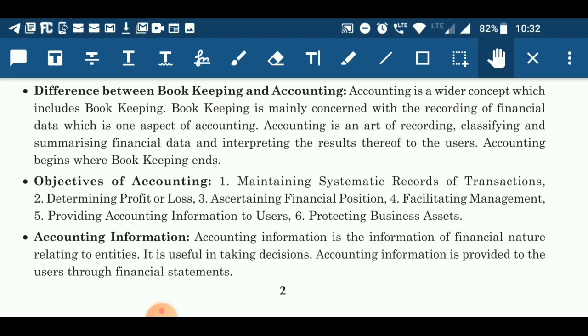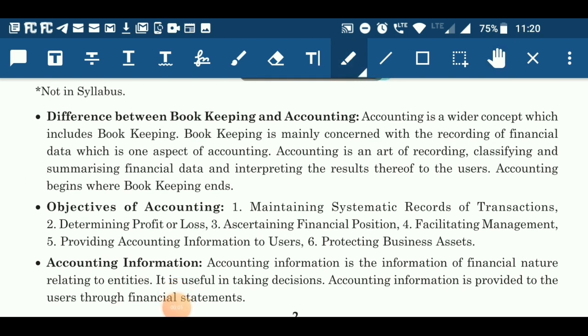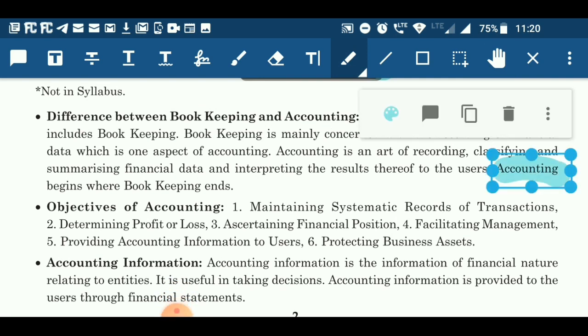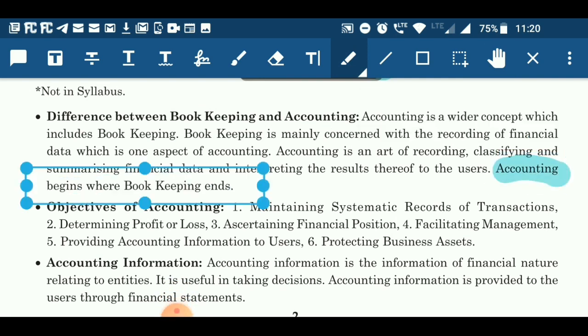Bookkeeping is mainly concerned with recording of financial events, whereas accounting also involves analysis of those events. Analysis in accounting is done with the help of a summary of financial data and interpreting the result thereof to its users. Therefore, we can say accounting begins from the place where bookkeeping ends.